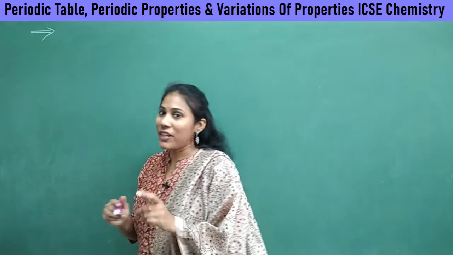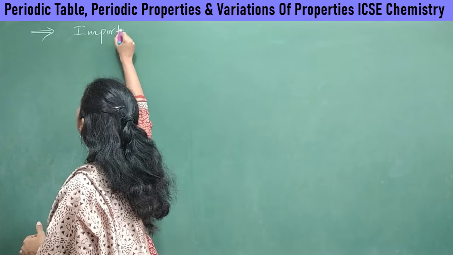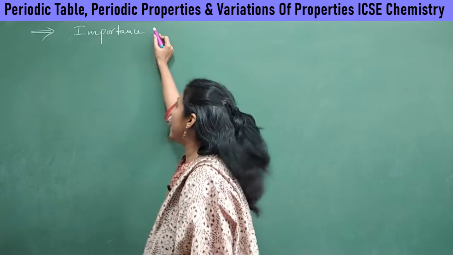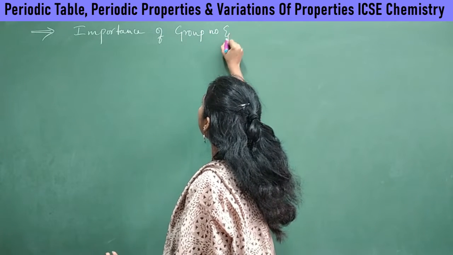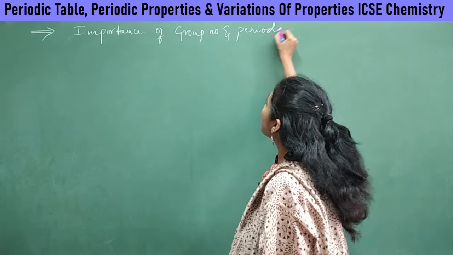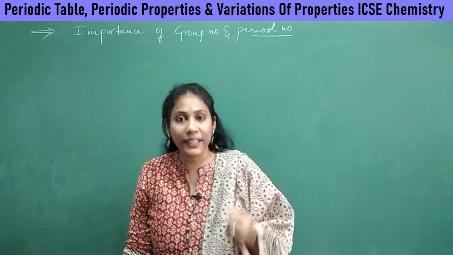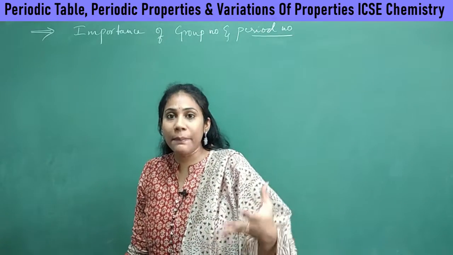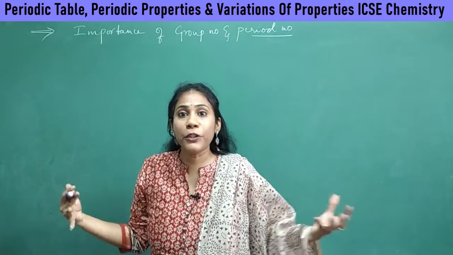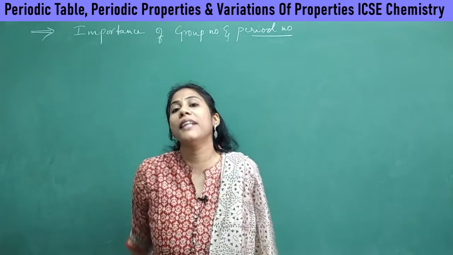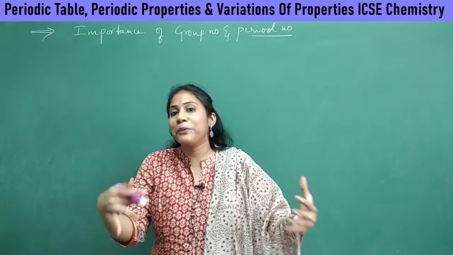Okay, so let me first talk about the importance, or we can also say it as significance. So what is the significance of group number and period number? What does the group number and period number tell when you look at the modern periodic table, right? Whenever I say the element belongs to second group, the moment you know that, you can come to know some information about that element, right? And what information you can actually come to know is what I'm going to tell you.